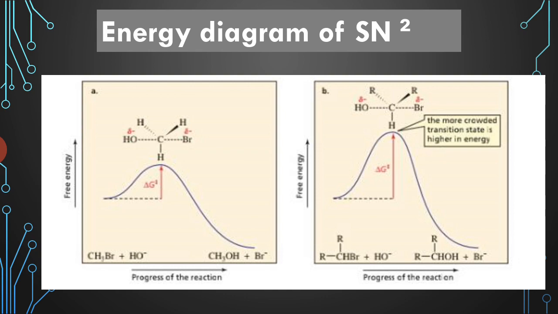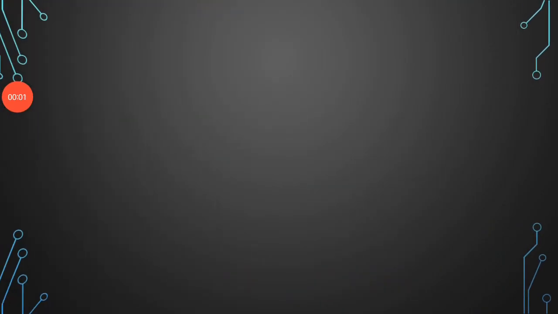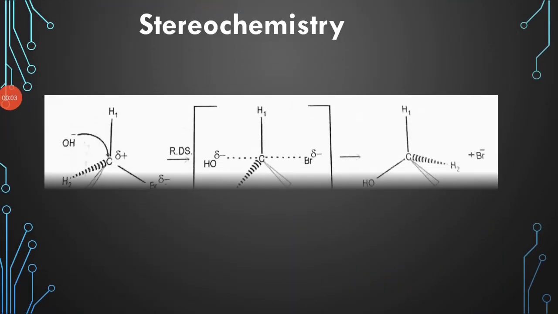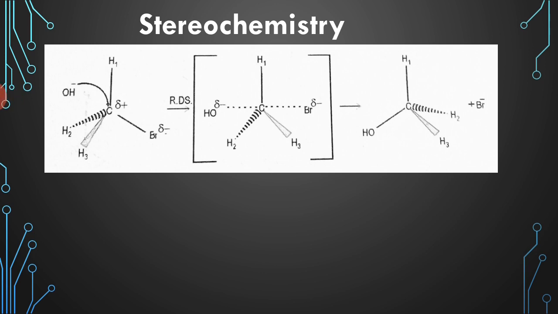Okay, understood? Next, stereochemistry of the SN2 reaction. In this case, the product's OH occupies the position which is opposite to that of the Br in the reactant. Similarly, the positions of H1, H2 and H3 in the reactant and in the product are on opposite sides, that is, the inverted position.